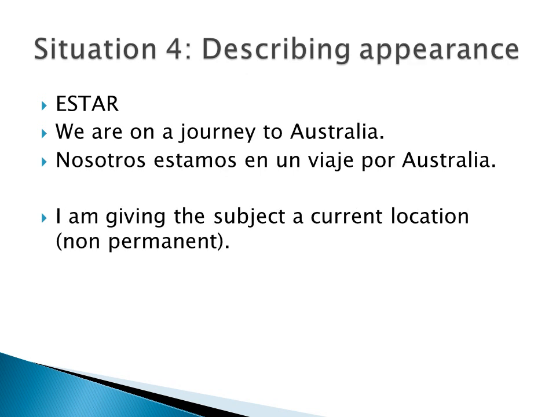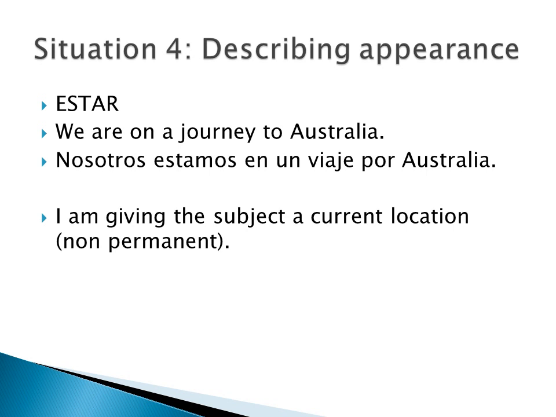Fourth situation is describing circumstances. Like we are on a journey to Australia. So we have to use nosotros. Nosotros is for we. The plural of estar is estamos. If you recall in your mind, estoy, estás, está, then estamos, then estáis, and then están.